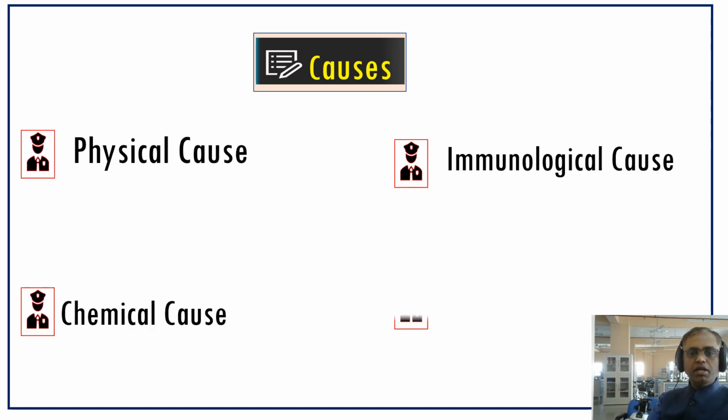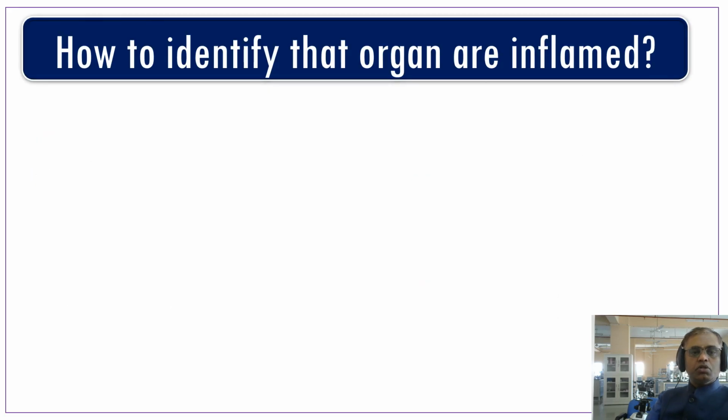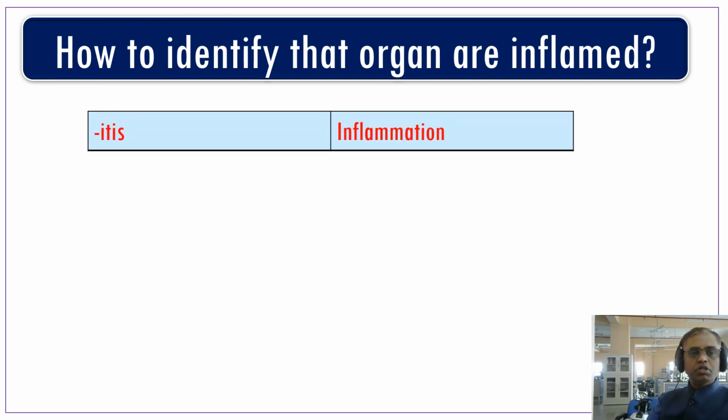Physical causes, chemical causes, immunological causes and microbial causes. Mainly the microbial causes are important. So now the question comes: how to identify that organs are inflamed? This is a very important note. So all the organs are inflamed.